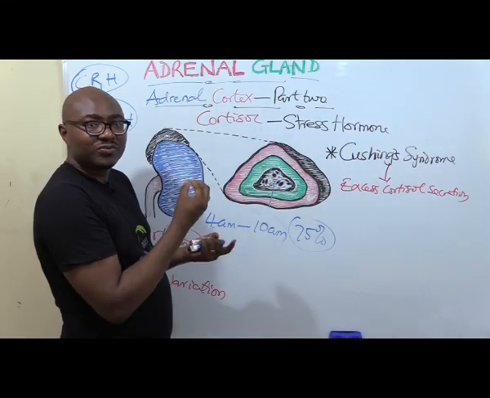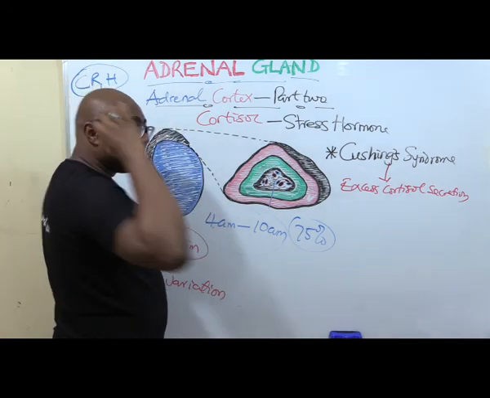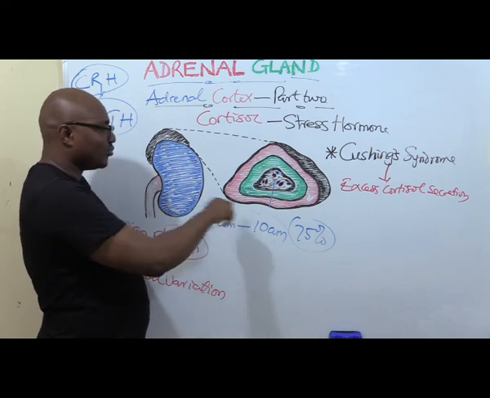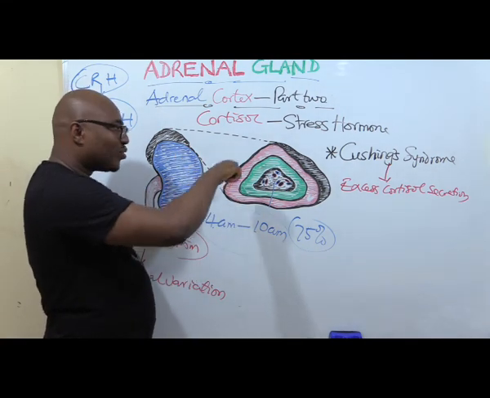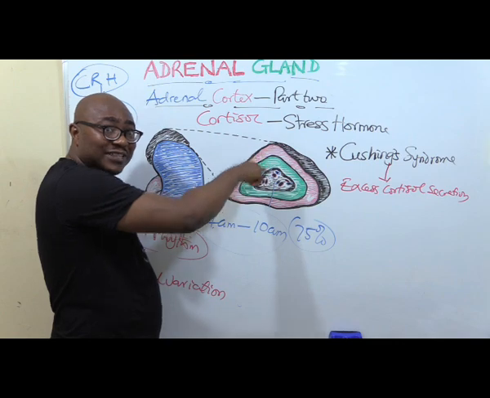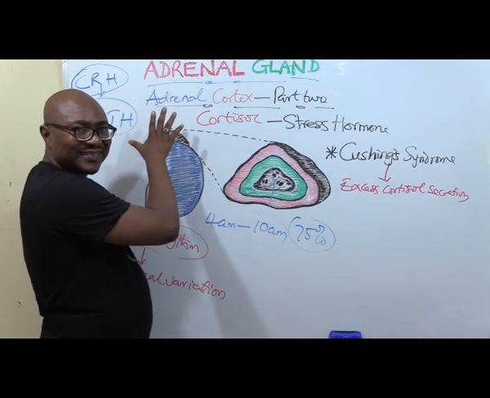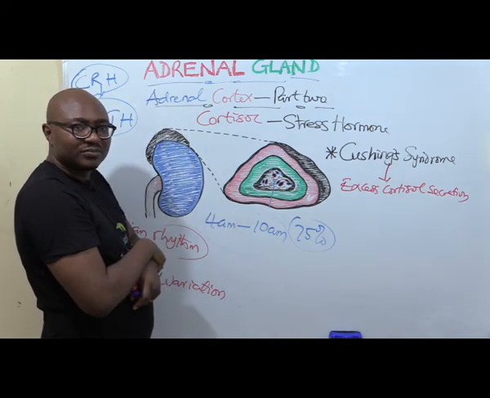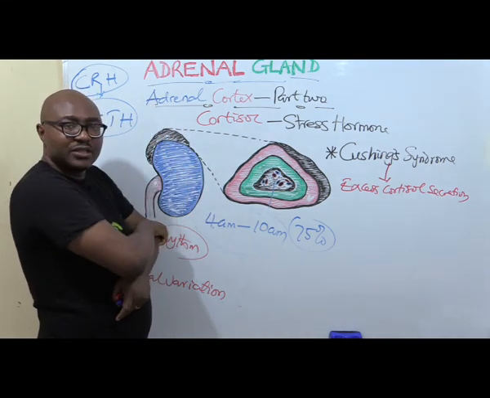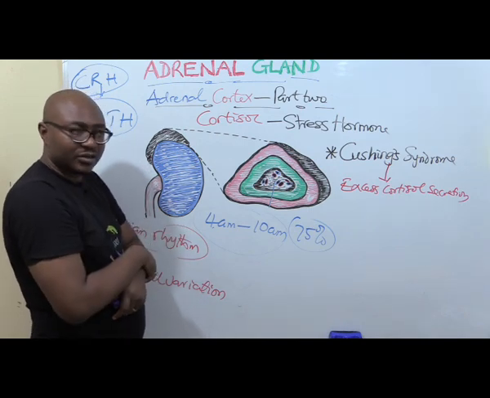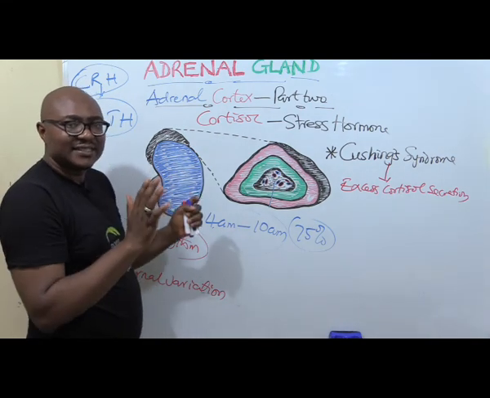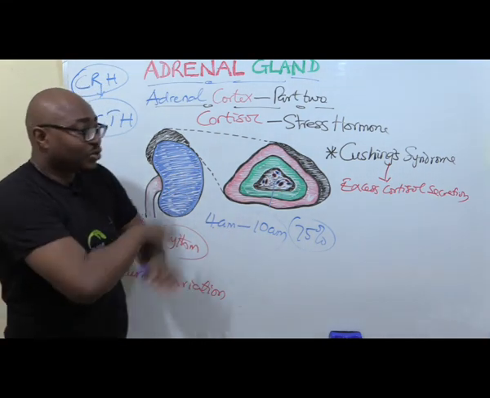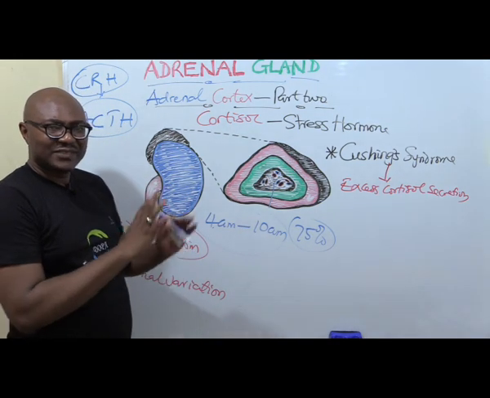So it's as a result of a tumor in either the corticotropes in the pituitary gland that is now releasing a lot of ACTH that is stimulating cortisol release, or a tumor in the zona fasciculata itself. So it can be primary from the adrenal gland or secondary to a tumor in the pituitary gland. Okay, but basically, excess is excess. It yields the same very bad symptoms because of its influence in lipolysis, fat metabolism.